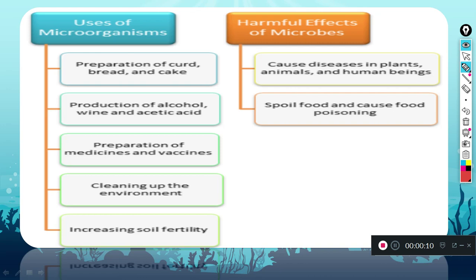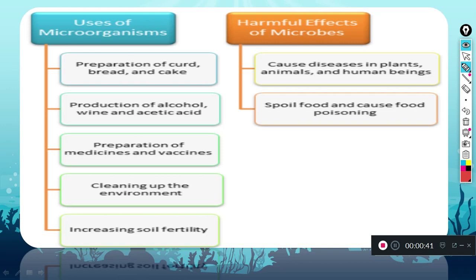As you know, we have studied about microorganisms, their types, and their characteristics in part 1 and part 2 videos. Now in this video, which is part 3 of the chapter, we are going to study how these microorganisms are sometimes like a friend, where they are useful for us and benefiting us, and sometimes they are causing disease.